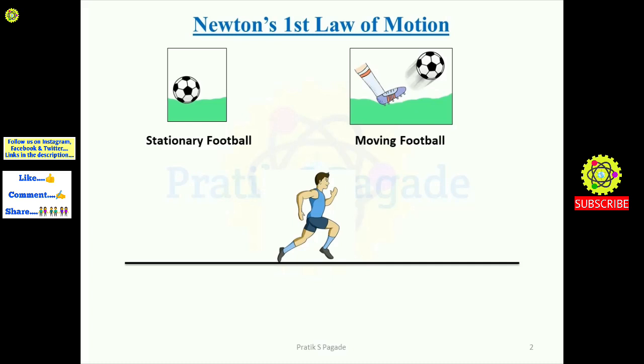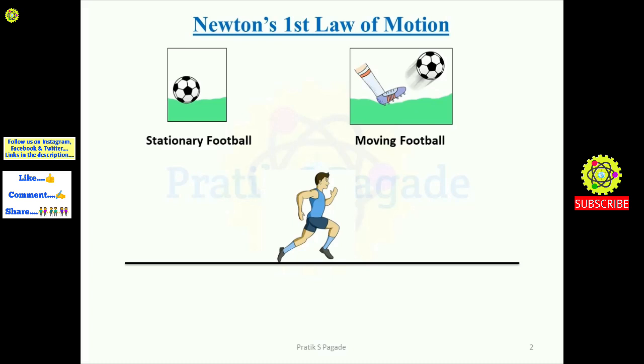Same here, see, while we are running, if we need to take a turn, we can't take a 90-degree turn in the rightward or leftward direction. We need to take the turn in a curved direction. And we can't take a turn while running in uniform velocity or uniform motion. We need to slow down our speed while taking the turn, right?